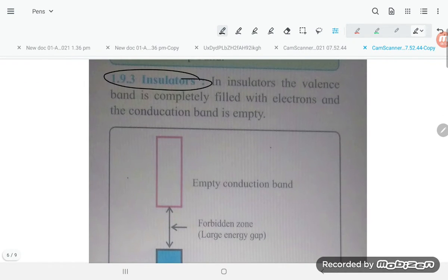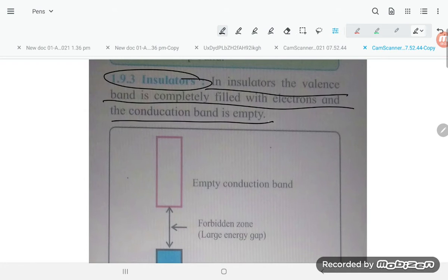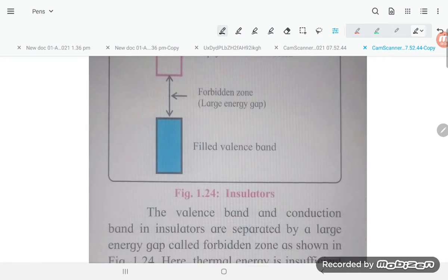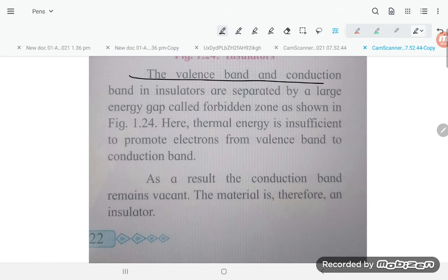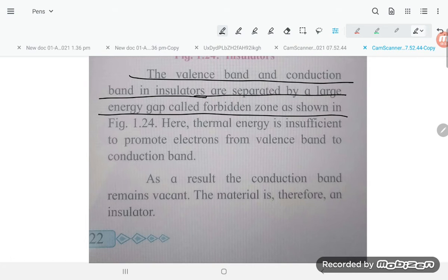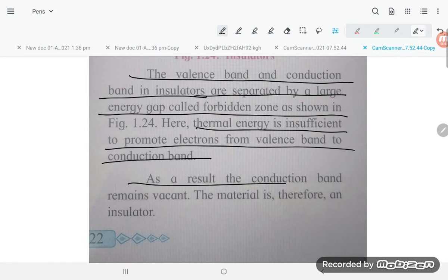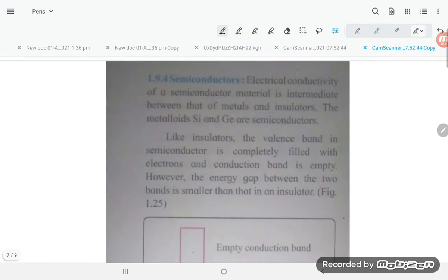Insulator. In an insulator, the valence band is completely filled with electrons and the conduction band is empty. The valence band and conduction band in an insulator are separated by a large energy gap called the forbidden zone, as shown. The thermal energy is insufficient to promote electrons from the valence band to the conduction band. As a result, the conduction band remains vacant. The material is therefore an insulator.